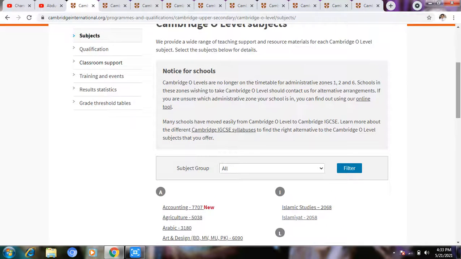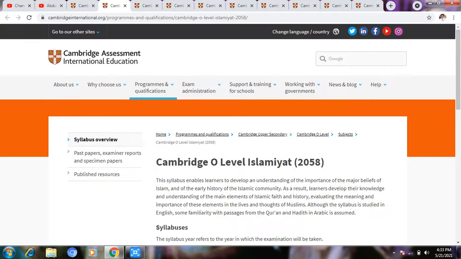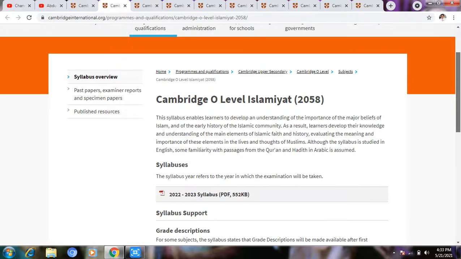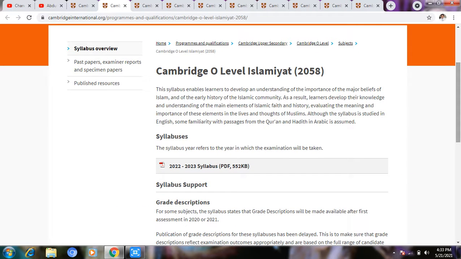Now we click here for the first subject, Islamiyat. In Islamiyat, if you want to appear in 2023, you can use 2022 and 23. You can click on it and open it, and the subject will open there in detail. If you want the brief subject, the syllabus and curriculum will be there.